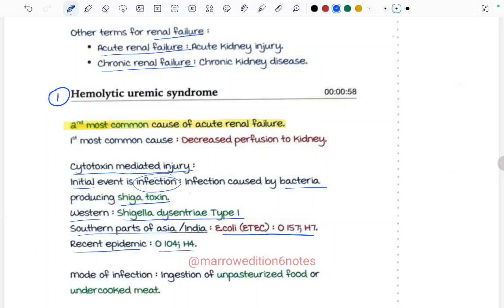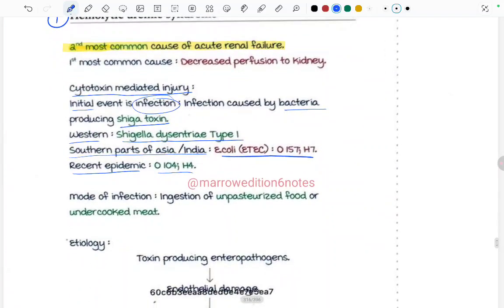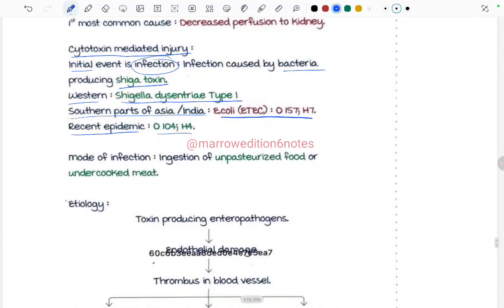So what we read is that there is initially a cytotoxin mediated injury, and the initial event is infection by a bacteria producing Shiga toxin, with different organisms in different parts of the world. In the Western part it is Shigella dysentery type 1; in the southern parts of Asia and India it is E. coli O157H7, and the recent epidemic was by O104 and H4. The mode of infection is ingestion of unpasteurized food or undercooked meat.